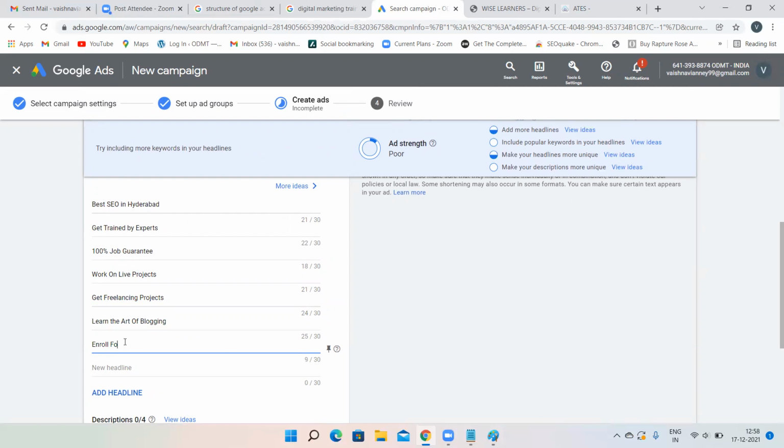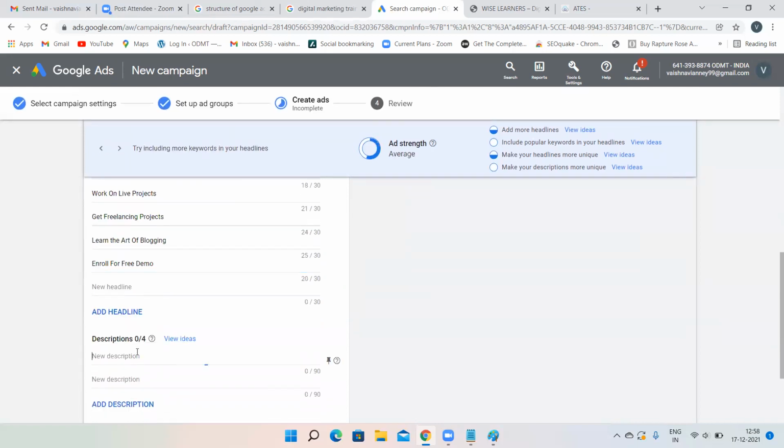For the first time, it might look difficult, but trust me, it is very easy. You just should know which keywords to target. Everything is there. Other than that, everything is really easy. If you know which keywords to target, then you are perfect with Google Ads. In Monday's class, I'll tell you keyword match types, then you will understand. If you use some logic, you'll create all these things by yourself. Just click on next, whatever options it asks, enter those. There is nothing difficult in these things.